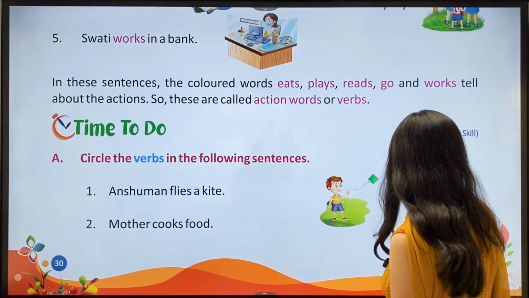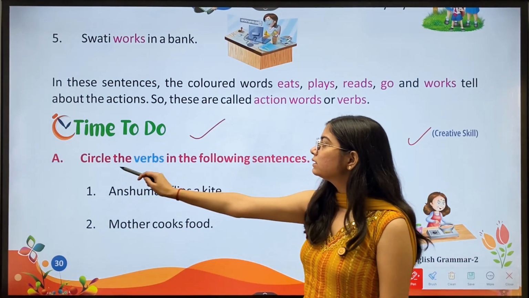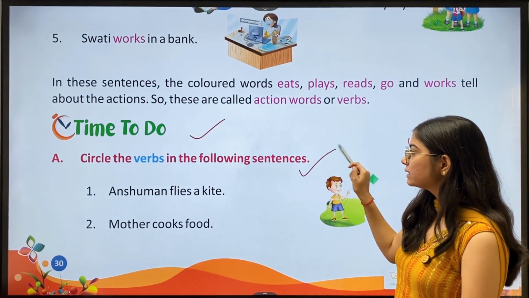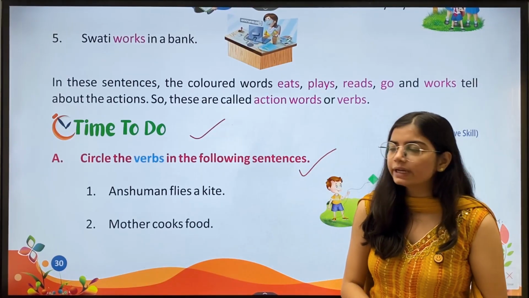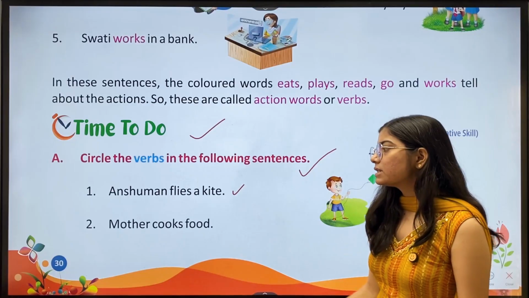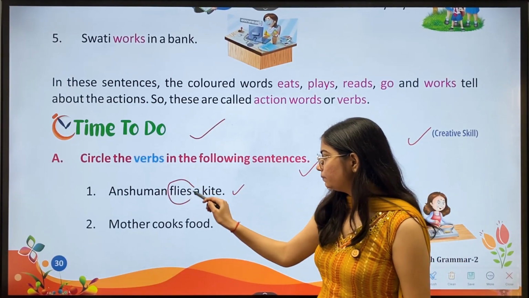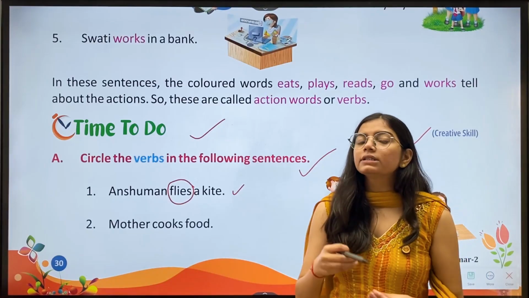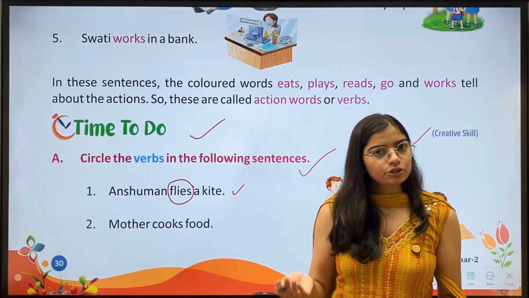Okay? Then we have creative skill, time to do. A, circle the verbs in the following sentences. So we have to circle the verbs. Let's do it. First, Anshuman flies a kite. Now here, the verb is flies. Why? Because flies tells about what Anshuman does.